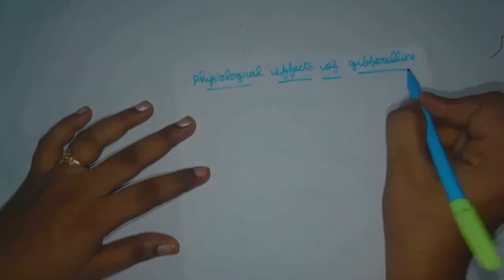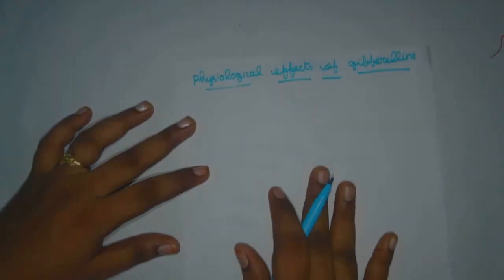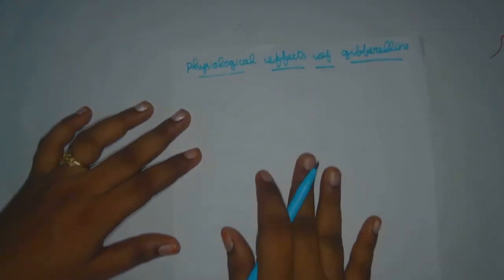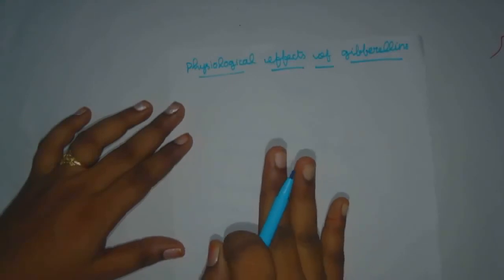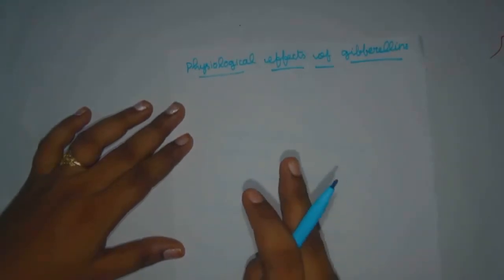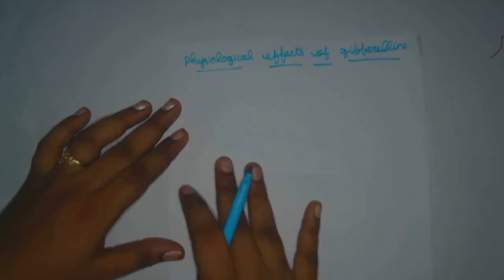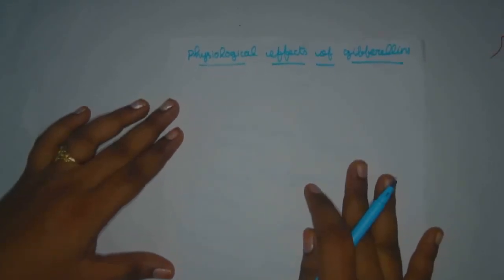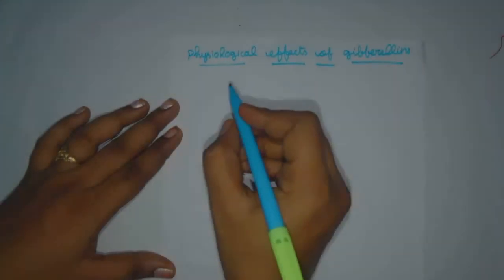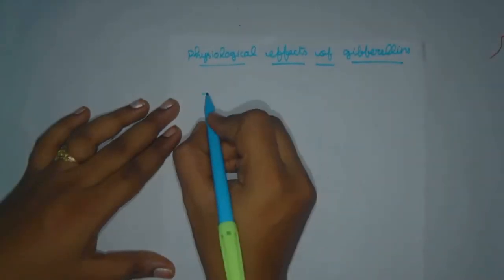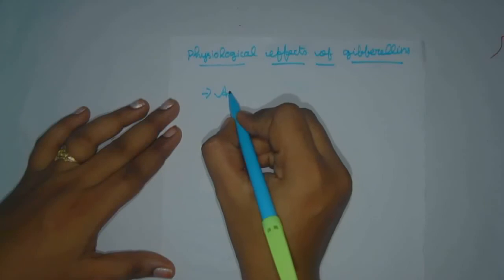Here are the physiological effects of gibberellins. They are also responsible for the elongation of internodes, right? The first three hormones, the first one is auxin, the next one is cytokinin, and the next one is gibberellin. These three hormones are responsible for the elongation of internodes in plants. So here, application of gibberellins, which means apply the gibberellins.